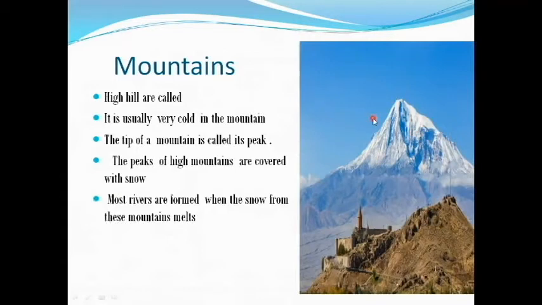Can you see that? High hills are called mountains. It is very cold in the mountains. The tip of the mountain is known as a peak. The peak of high mountains is covered with snow. Can you see the white color? It is covered full of snow.